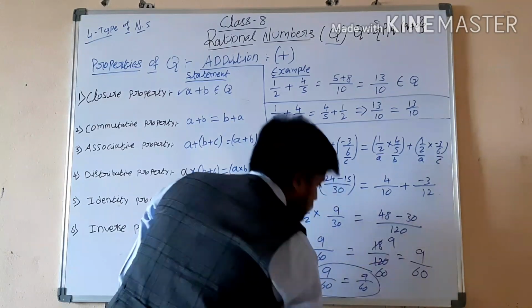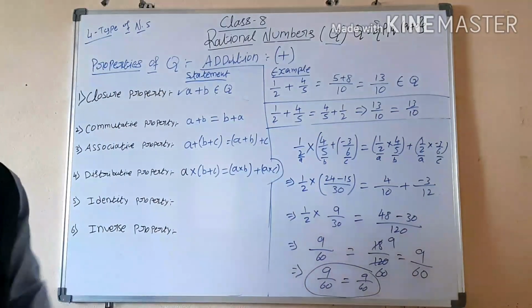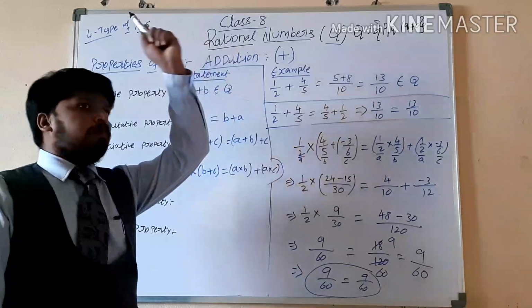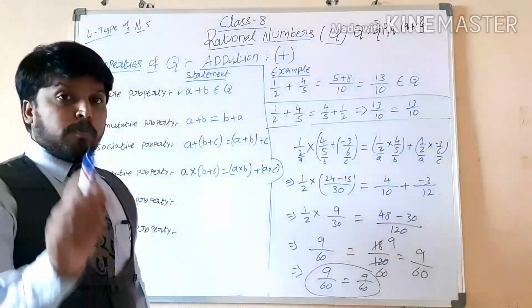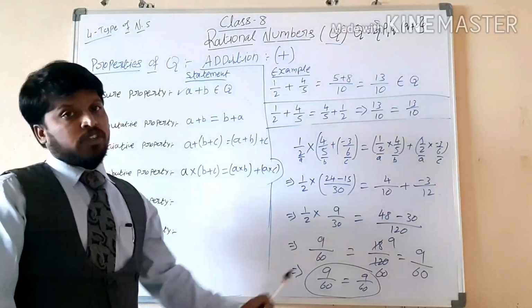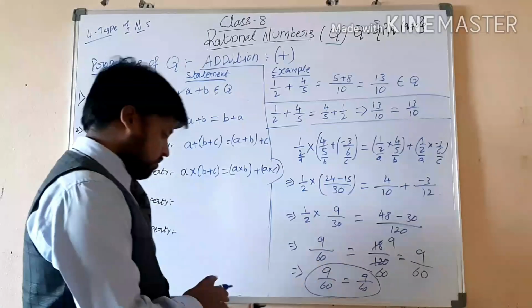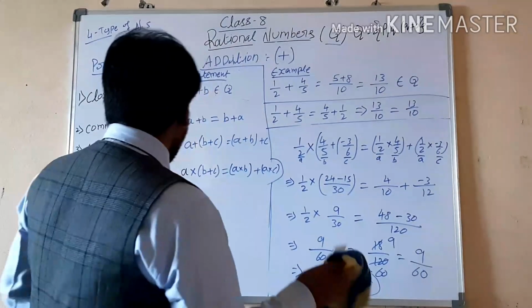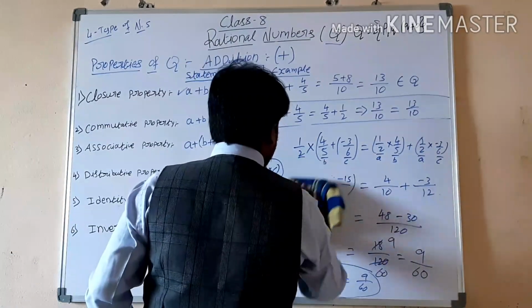That means distributive property under addition and multiplication, it is going to satisfy. Right or not? Next, we will see identity property.